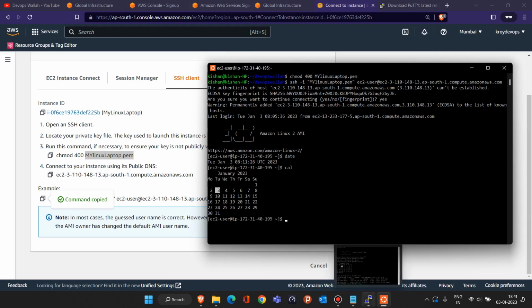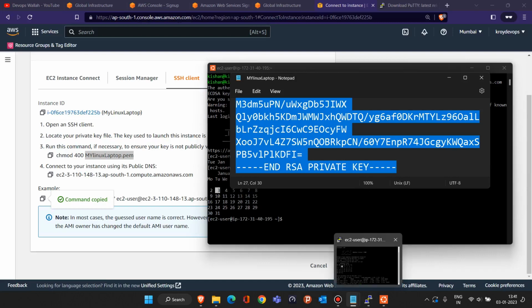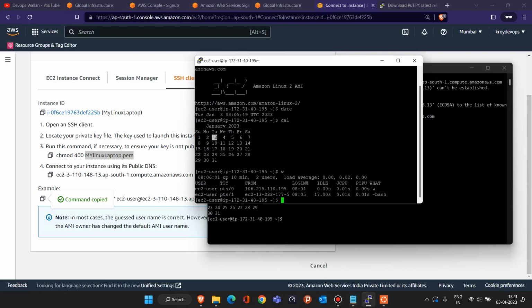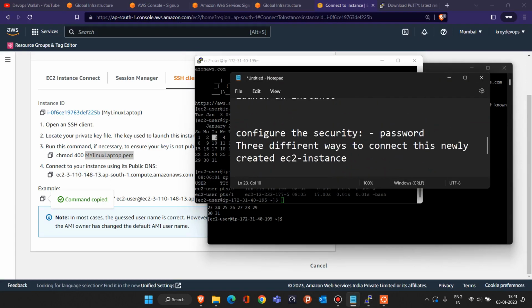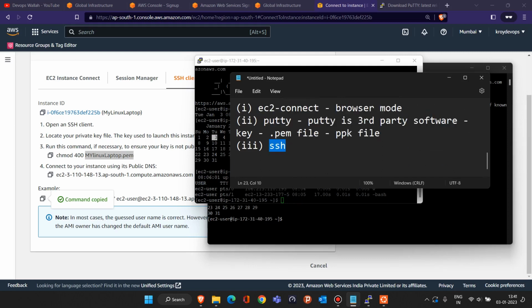Okay, so that was about how to launch an EC2 instance, and how to connect to the EC2 instance using different methods like EC2 Instance Connect, Putty software, and SSH. So we saw the three methods: EC2 Connect, the Putty way, and the SSH way. The SSH way will be useful for Mac people. Mac people can either use the SSH way or the EC2 Connect way, and Windows people can prefer the Putty method or the EC2 Connect method to connect to the AWS cloud.